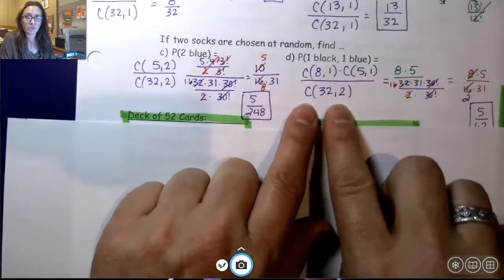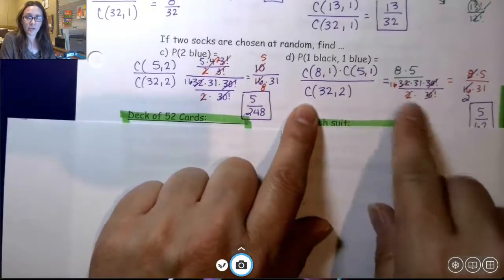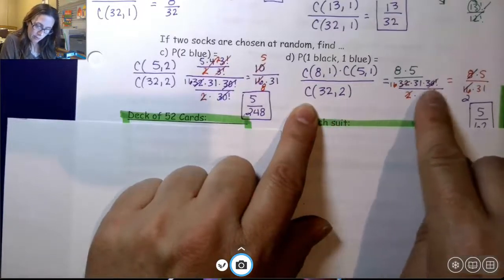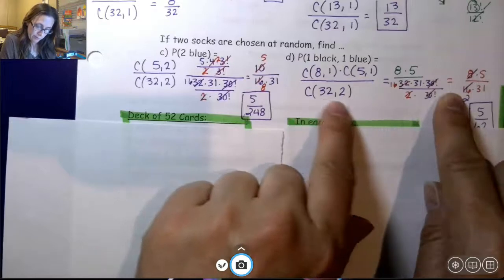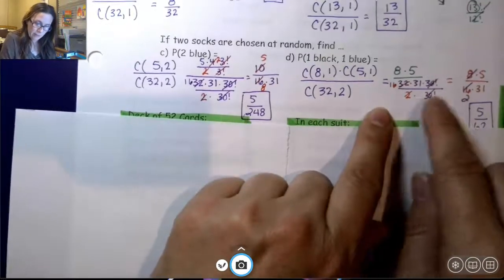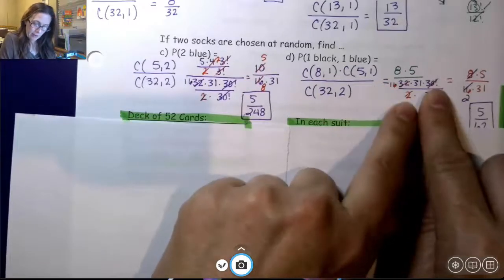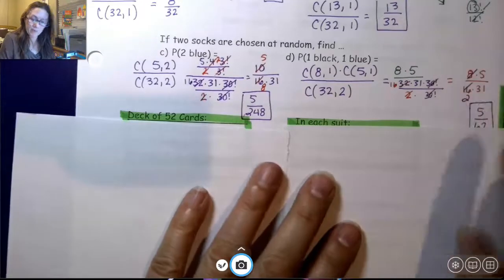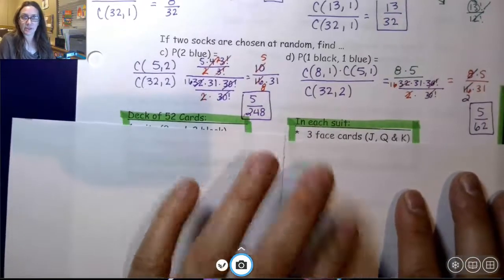Combination of 32 choose 2. Again, you do a little bit of work. 32 minus 2 is 30. So 32, 31, 30 factorial over 32 minus 2, 30 factorial. 2 factorial is 2 times 1. Cancel, simplify. 8 times 5 over 16 times 31. I end up with 5 over 62.